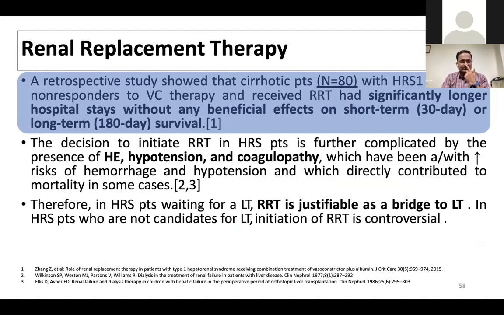Renal replacement therapy is required sometimes in patients who end up developing anuria, oliguria, acidosis, or a high creatinine of more than 4 or 5 milligrams. But those who end up requiring renal replacement have a longer hospital stay, more morbidities, and lesser short-term survival.